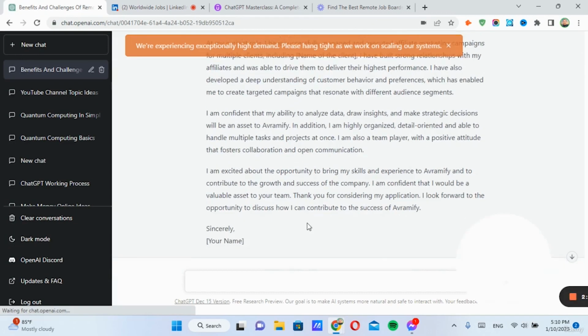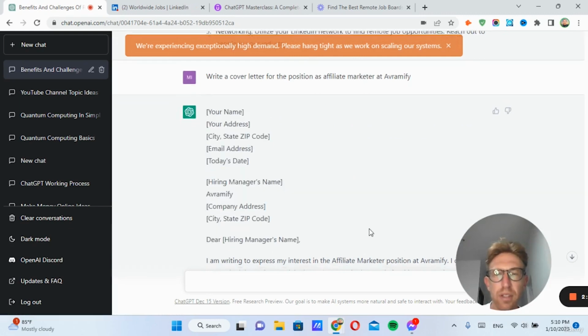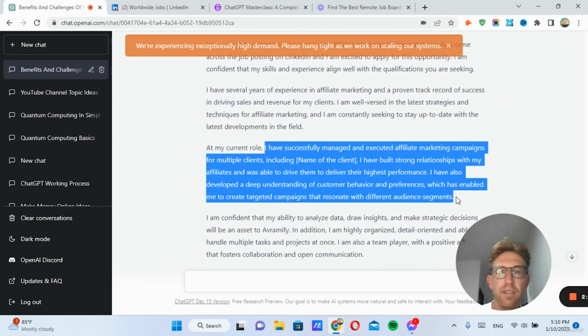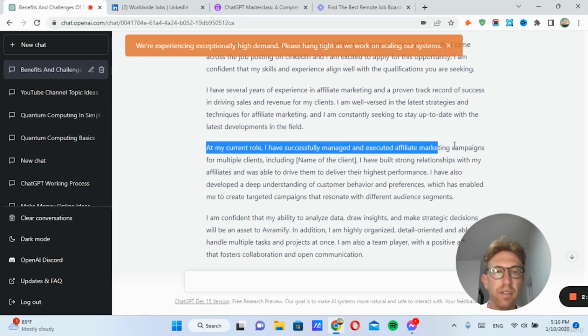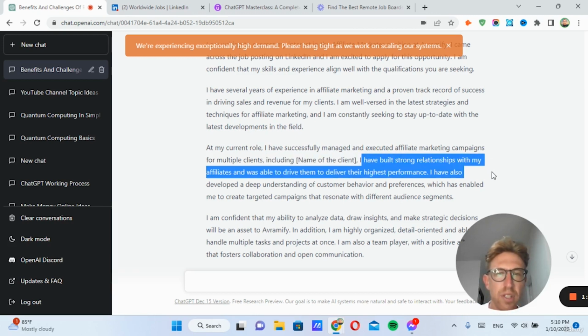So you can easily write a cover letter from scratch using ChatGPT. It means you really don't have to do too much thought coming up with it. Obviously, you should change some of this to fit exactly what you've done in your previous role at another company. This says, at my current role, I've successfully managed for multiple clients, including, then you insert the name of client. I have strong relationships with my affiliates and was able to drive and deliver their highest performance.